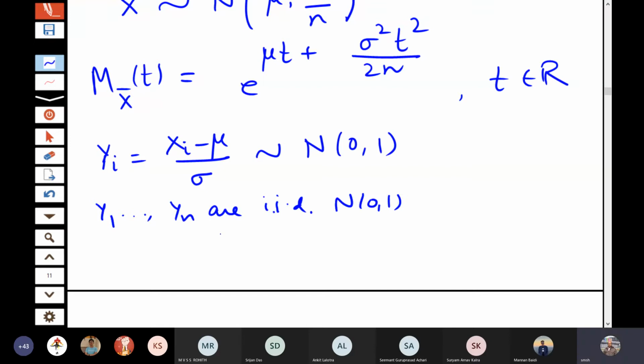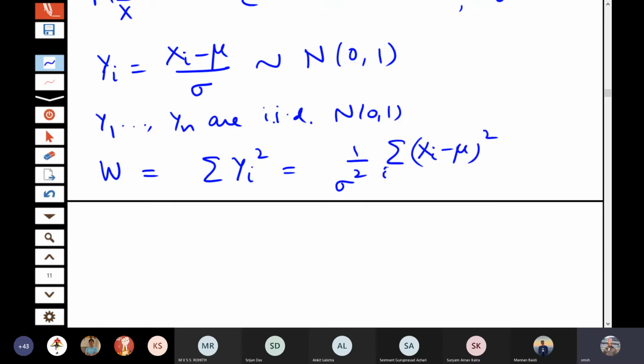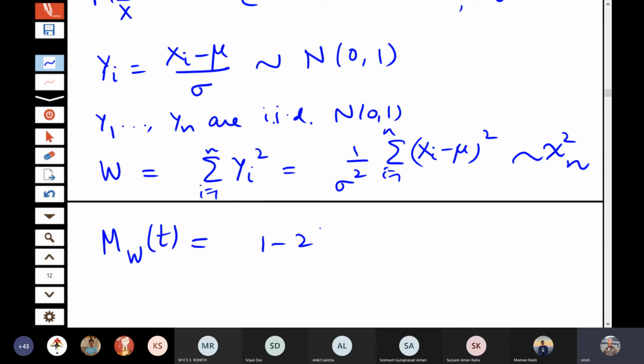If I consider w, that is equal to sigma yi square, that is 1 by sigma square sigma xi minus mu square, then that follows chi-square n. So the MGF will become 1 minus 2t to the power minus n by 2.